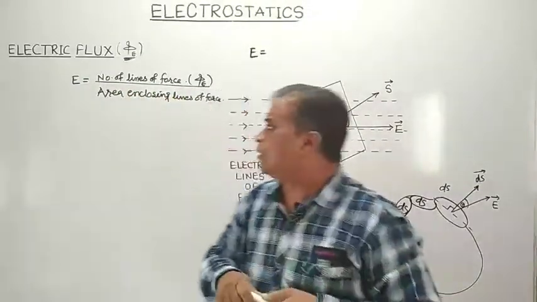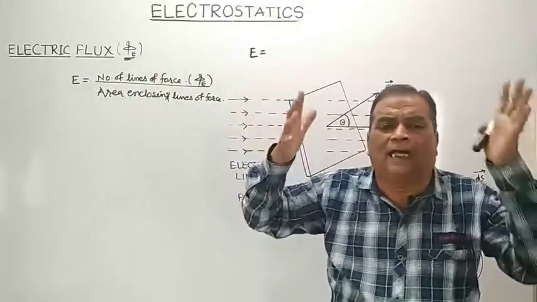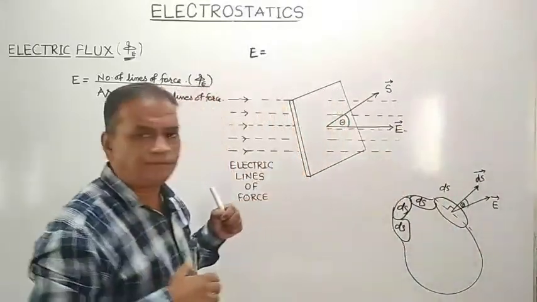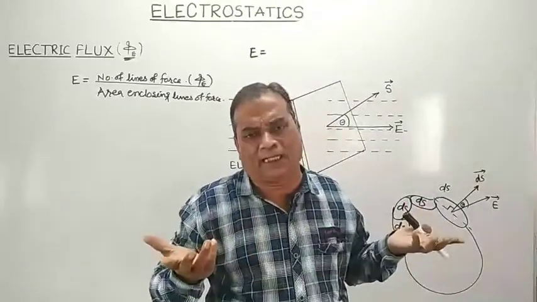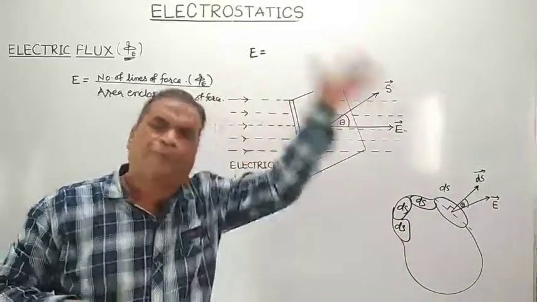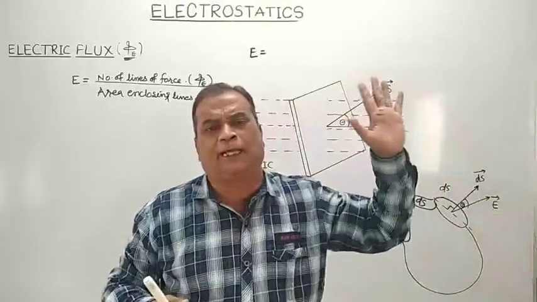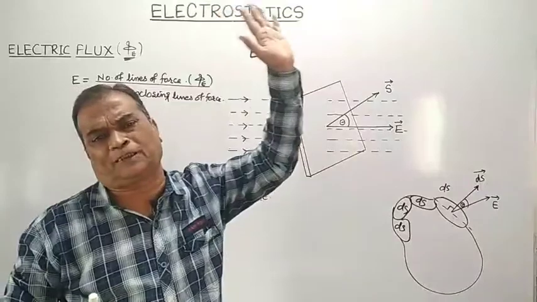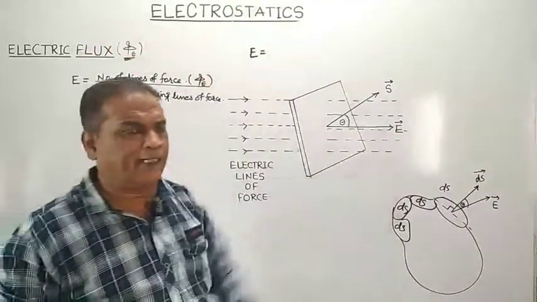So what is the definition of electric flux? Electric flux is always calculated over a given area. Electric flux over a given area is nothing but the number of electric lines of force passing normally through that area in one particular direction. The number of lines of force passing through a given area is called electric flux over that area.